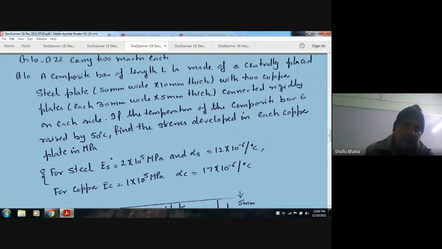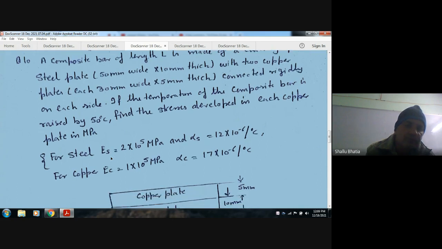Question 10. A composite bar of length L is made of a centrally placed steel plate bracket 50 mm wide into 10 mm thick with two copper plates each 30 mm wide into 5 mm thick bracket closely connected rigidly on each side. If the temperature of the composite bar is raised by 50 degrees Celsius, find the stresses developed in each copper plate in MPa.